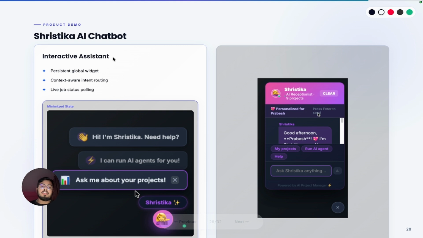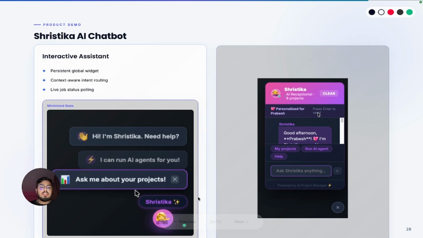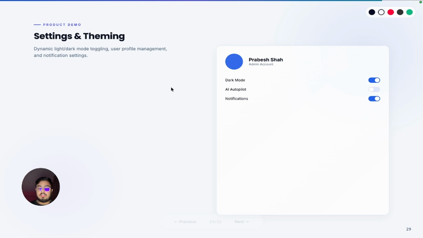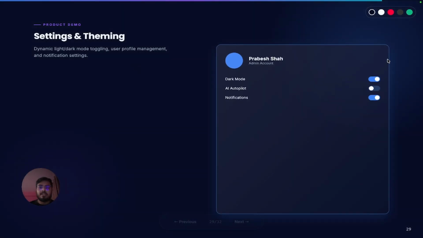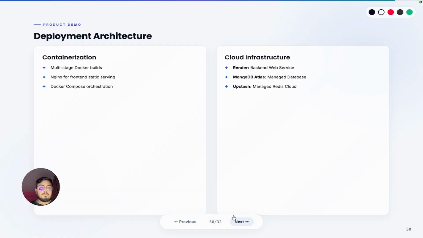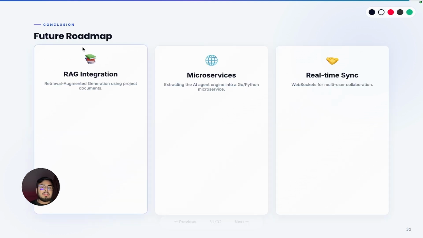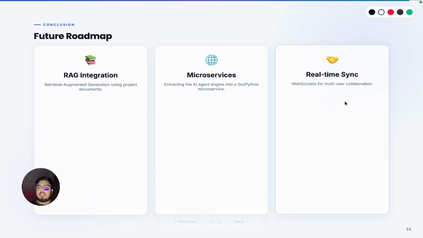Now, AI chat. This is a generative model, which can also be used as agentic. The model has a unique feature we will see in the demo. We can change the model to a different model, like Groq or similar. Deployment: the frontend is on Vercel, backend on Render, and Docker containers are also used. These are the future roadmap items: further RAG integration, microservices, and real-time features.